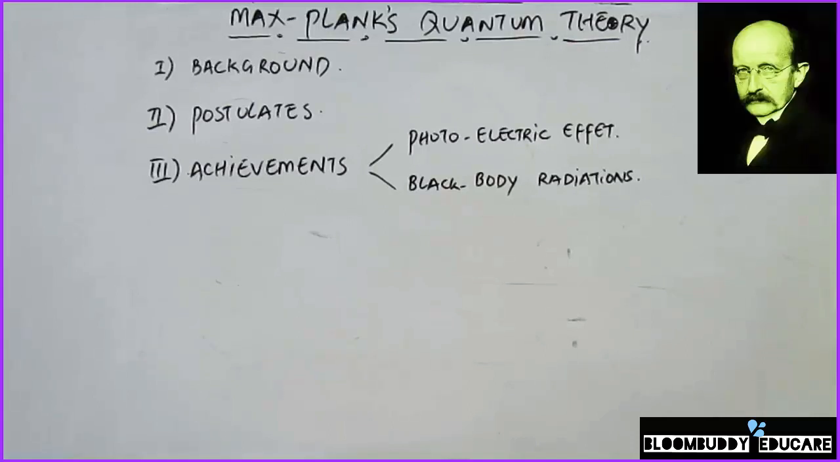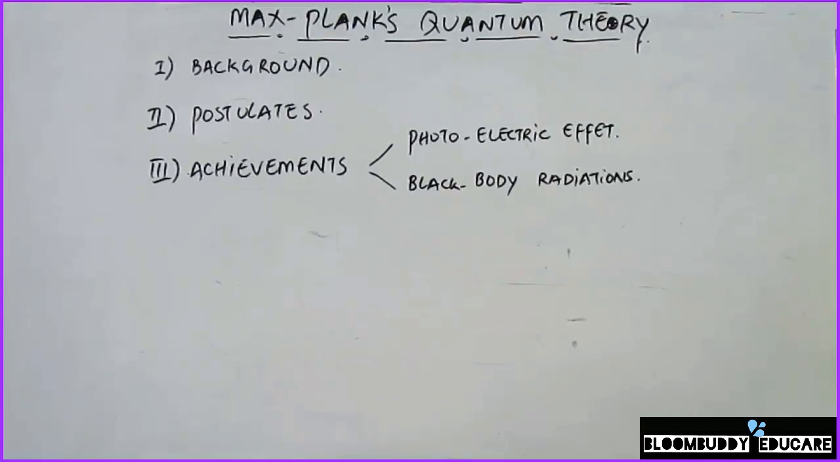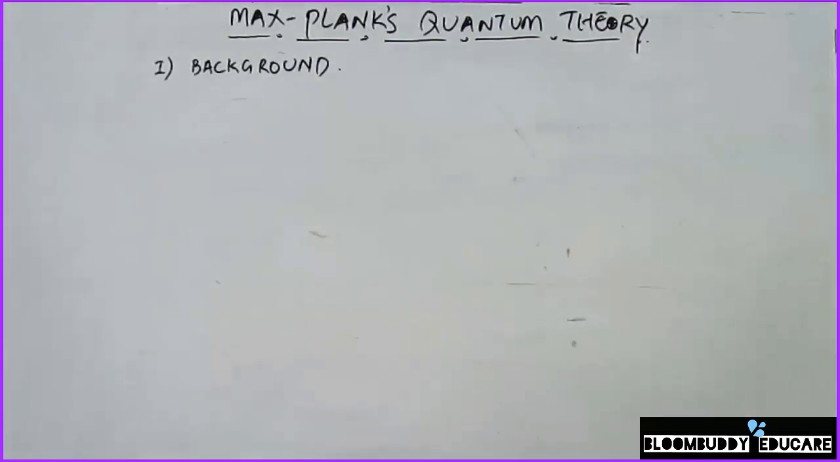Today's lecture deals with Max Planck's quantum theory of radiations, and this lecture will be divided into three different parts. The first part will discuss the background. Secondly, we'll see what the important postulates of Max Planck's quantum theory of radiations are. And thirdly, we'll see what important achievements Max Planck's quantum theory of radiations had, and it will be divided into two parts. First, how it was able to explain the photoelectric effect, and how it was able to explain the blackbody radiations. First of all, we'll go with the background.